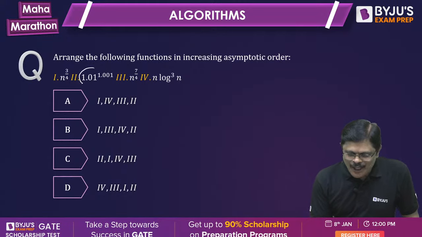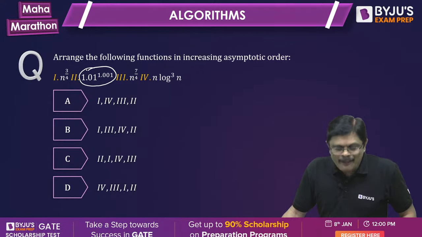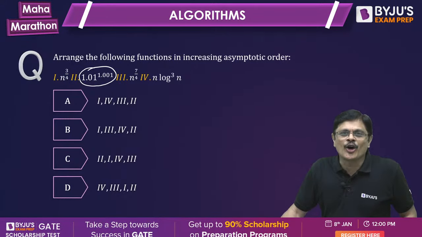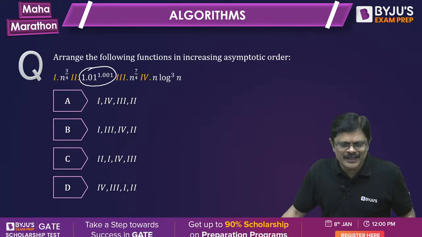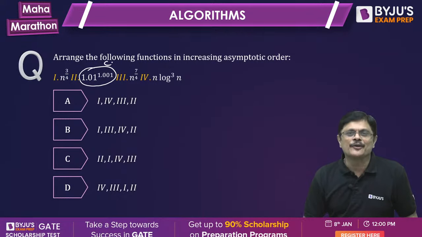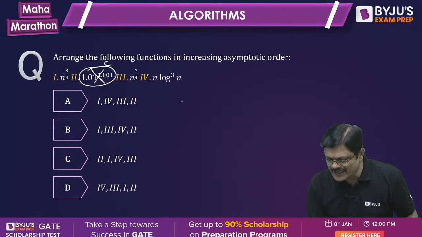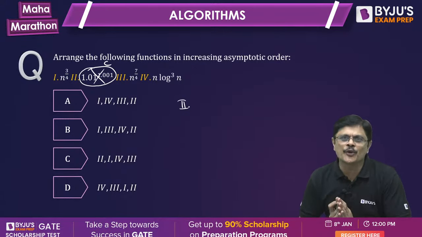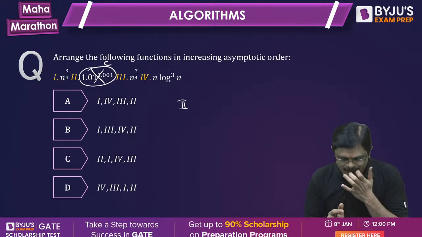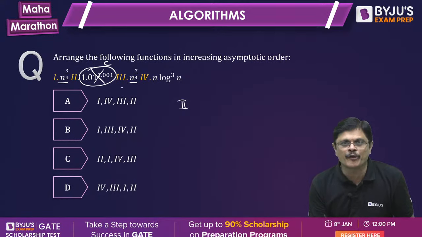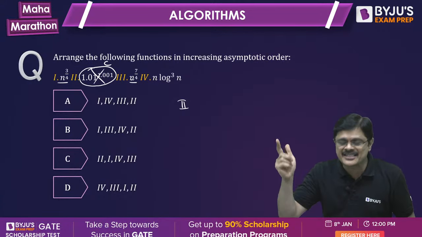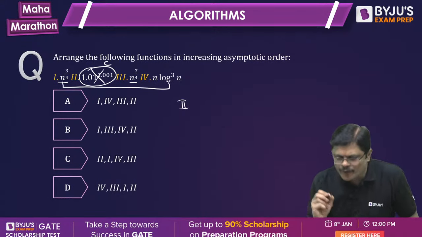See, how many of you identified that 1 power 1.01 power 1.001 is a constant? Is it a constant or not? So it is a constant. Maybe I just gave a little here and there, but it is a constant fellow. So that is ruled out automatically. That is the least fellow, so that comes second. Now the next fellows you have to order. Now if you see n power 3 by 4, n power 7 by 4, obviously n power 7 by 4 is larger. So we try to compare n power 3 by 4 with n log cube n.